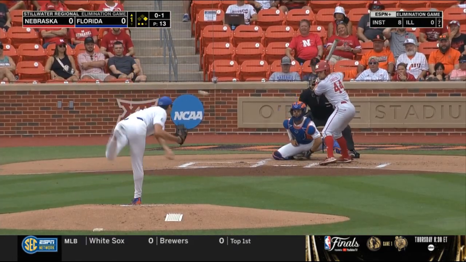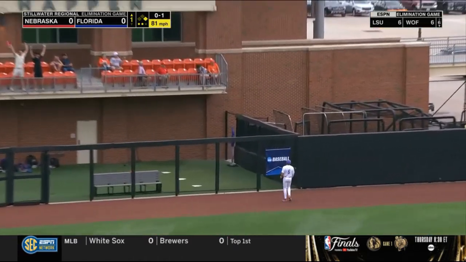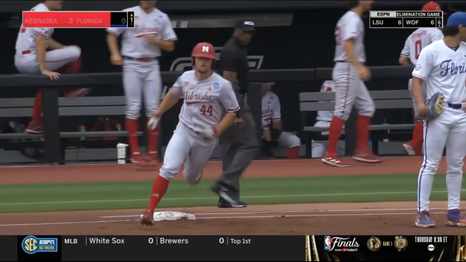Swanson's got an OPS over 1,000. He's batting .500 this week, and that ball is gone. Two-run shot for Swanson. Huskers lead 2-0.